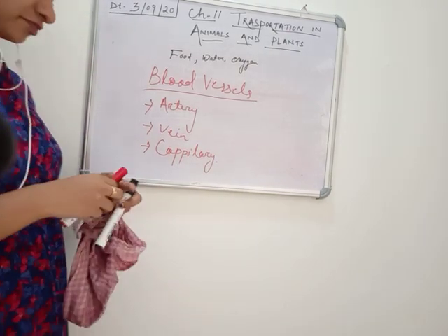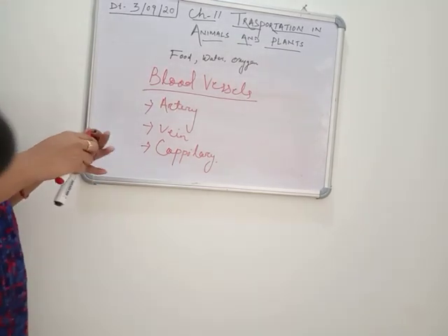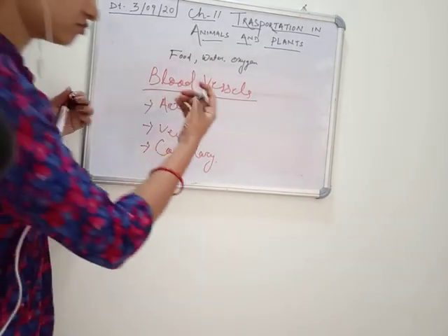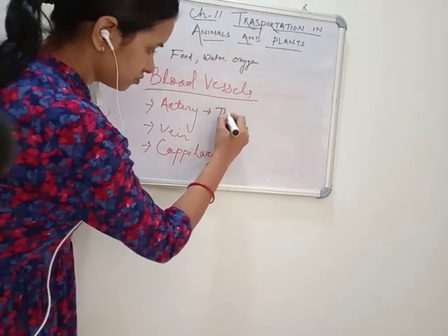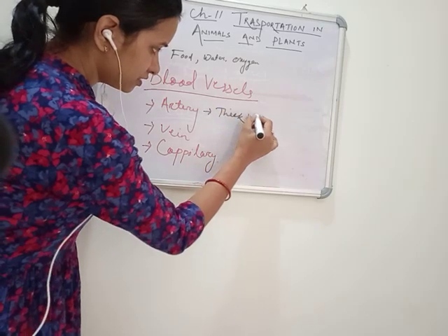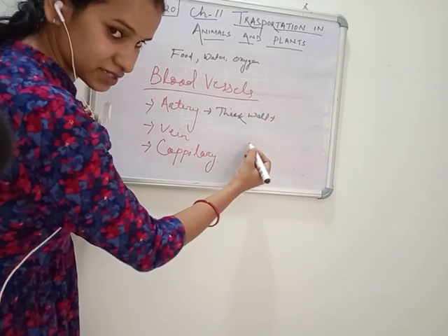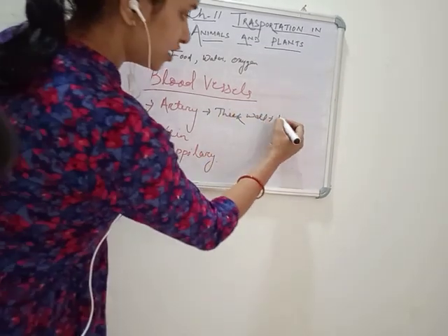What are those? The artery has a thick wall, and it takes the blood away from the heart.